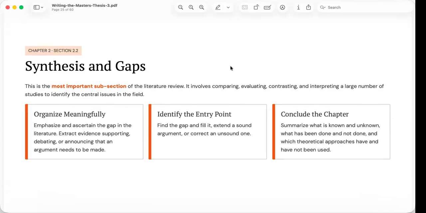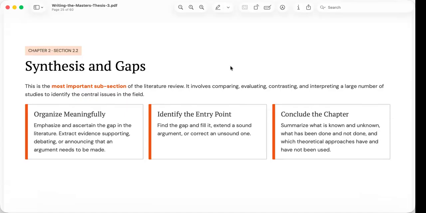Without a clearly identified gap, readers may reasonably ask, why conduct this research if previous studies have already answered the question?